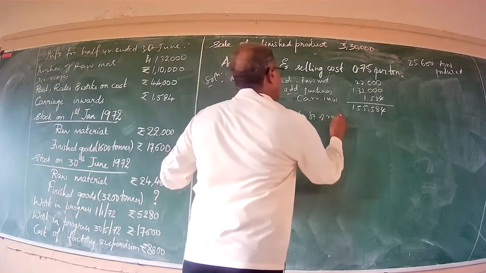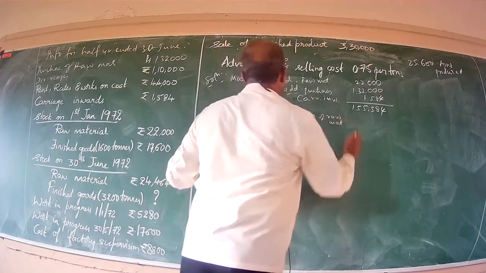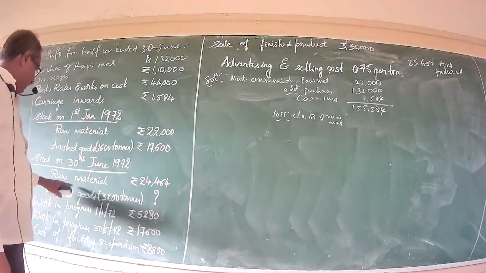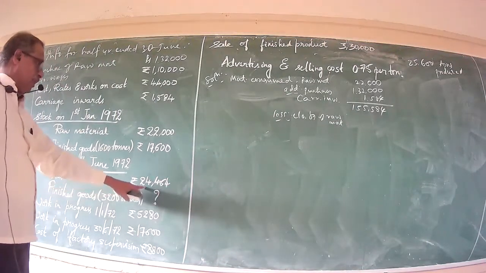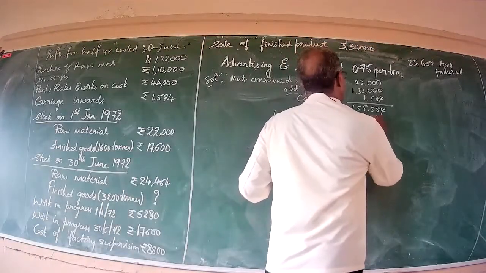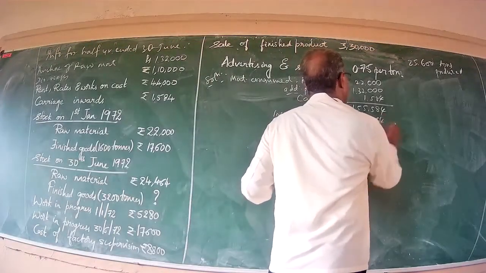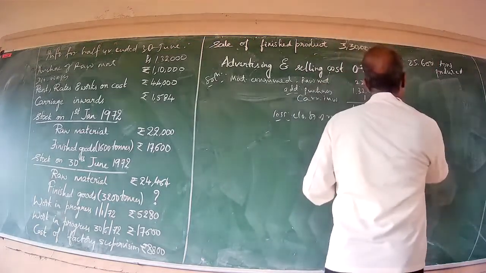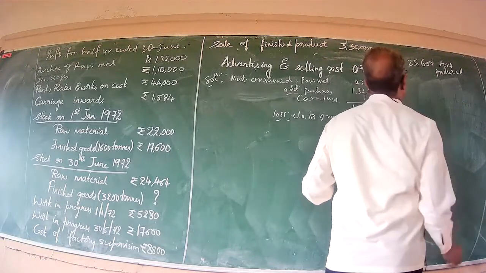closing stock of raw material. With regard to closing stock of raw material, on 30th June it stood at rupees 24,464. Now it would be 1,31,120.